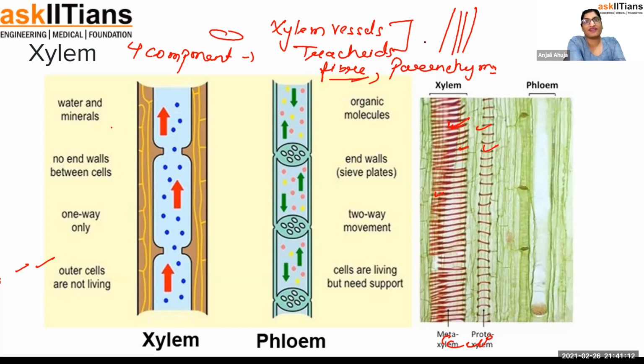So xylem has that fiber, and parenchyma are the special cells present in the xylem, and this parenchyma is doing the storage work. So xylem outer cells are not living here because they are having the fibers, and inside this is moving. But then nearby it, parenchyma cells are also present, which is doing the storage work. So into the stem, the xylem is present like this, with the least diameter through which water is moving. Now, talking about the phloem. Are you clear with the xylem?